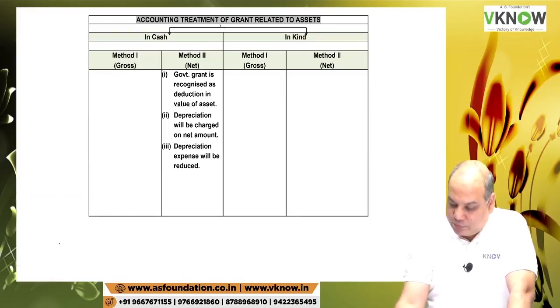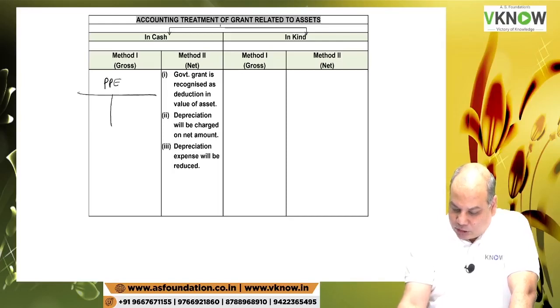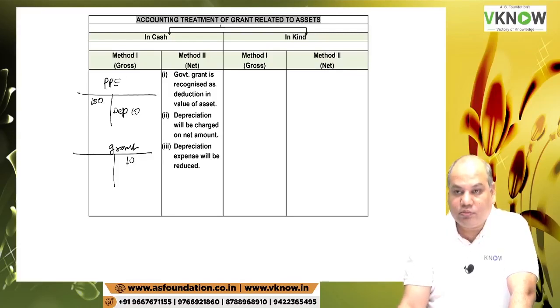Just don't write. If I follow method 1, I will have two accounts. PPE account, 100 rupees purchased. Grant account, 10 rupees grant received. I will transfer depreciation 10 to P&L account.